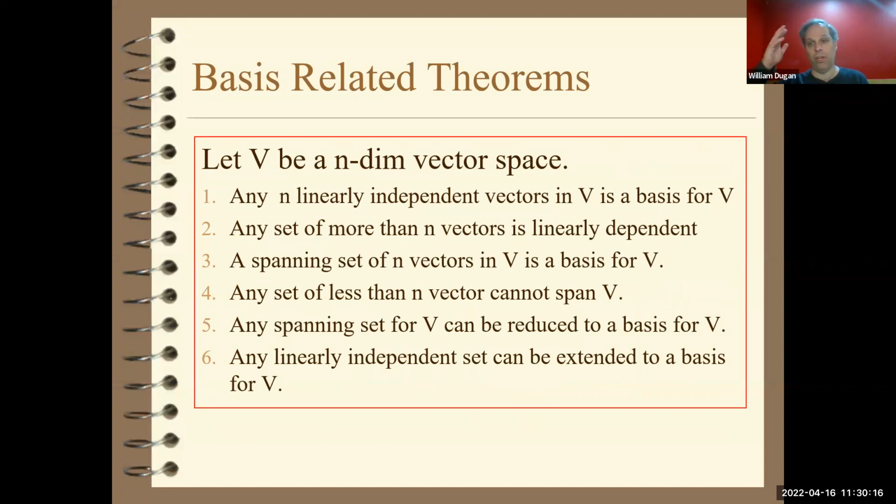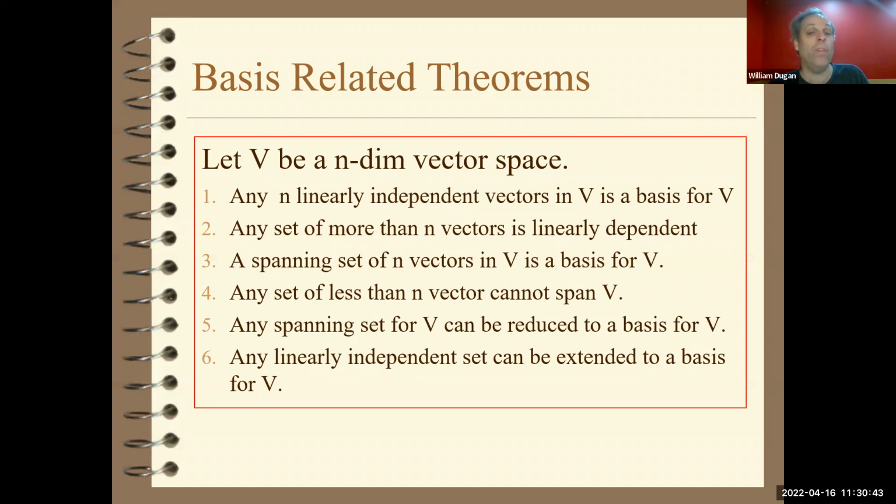Now, there's a bunch of theorems that we can carry right over because of the coordinate theorem. None of these need to be proved. I'll just write them all and just use them. So if you ever have n linearly independent vectors in V that you know has a basis of n vectors, then those n linearly independent vectors are a basis. That means you don't have to prove it spans the space. Just showing it's independent is enough. That automatically shows that it's a basis.